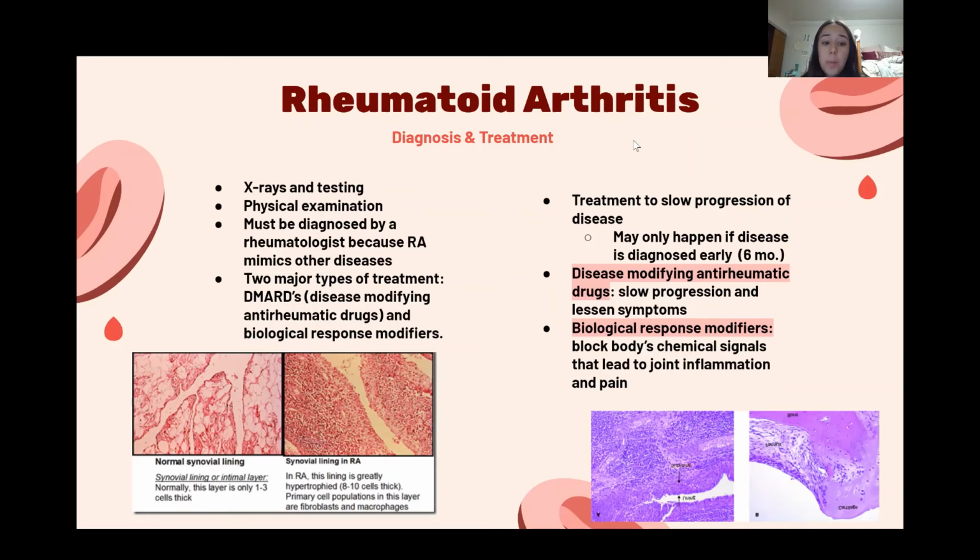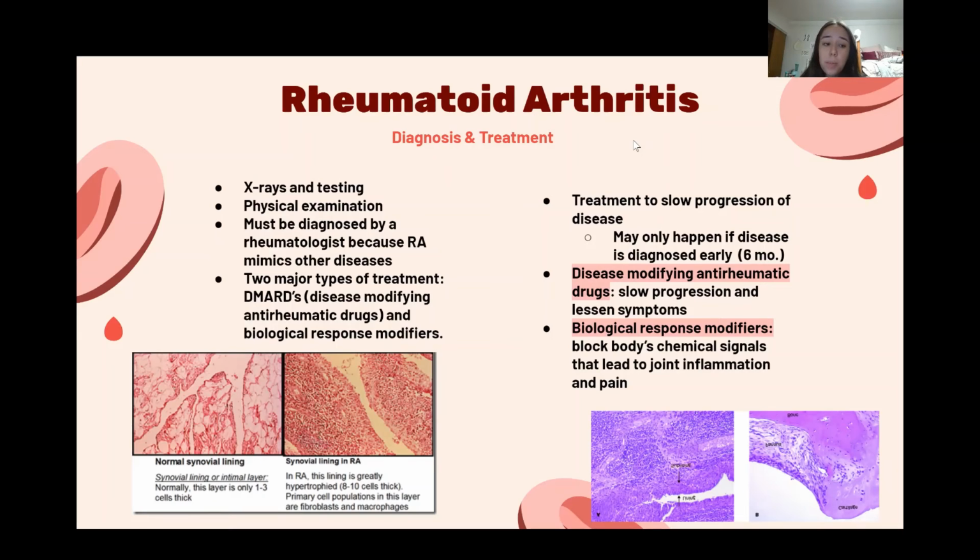And then common DMARDs are methotrexate and leflunomide. And then biological response modifiers work by blocking the chemical signals in the body's immune cells that lead to the joint inflammation and pain that is caused by rheumatoid arthritis.